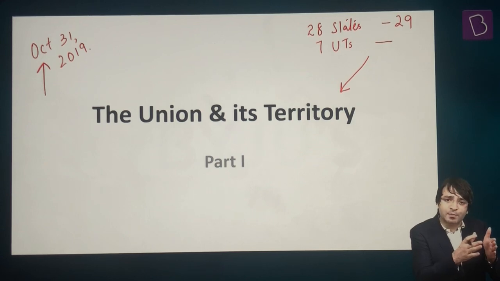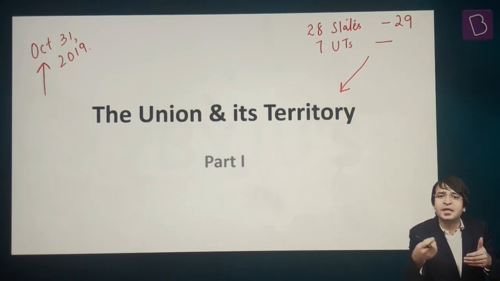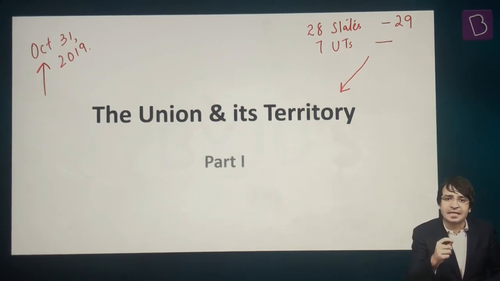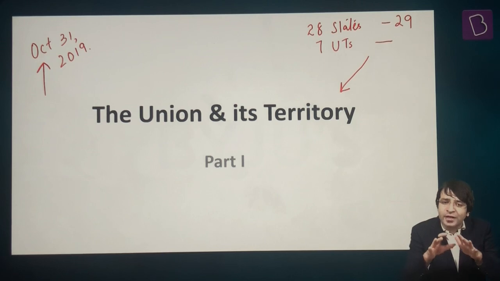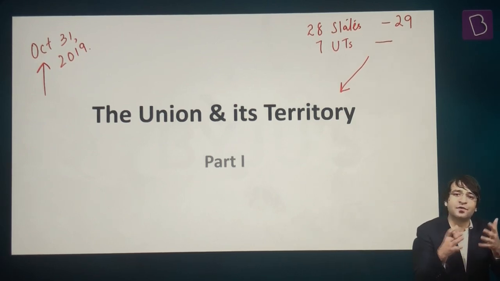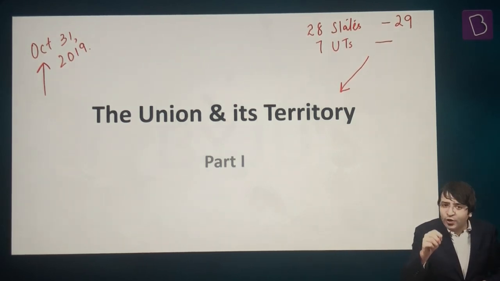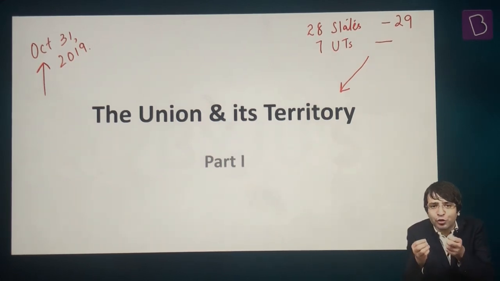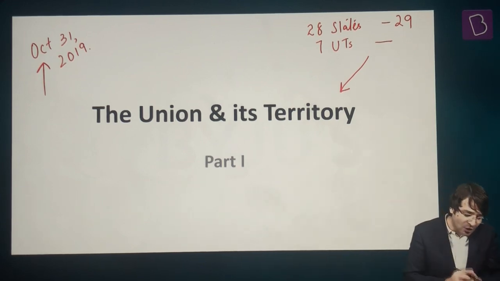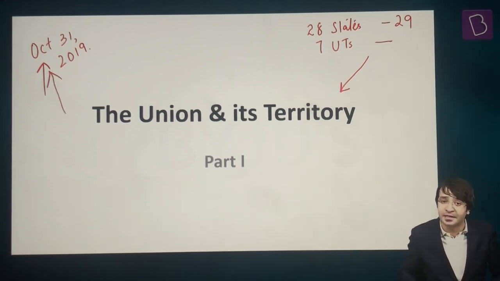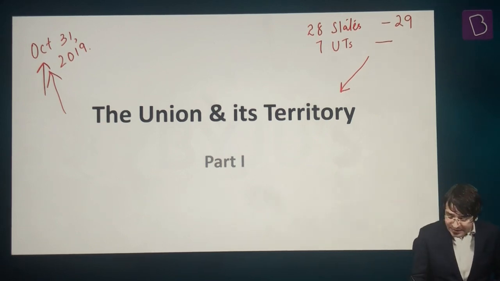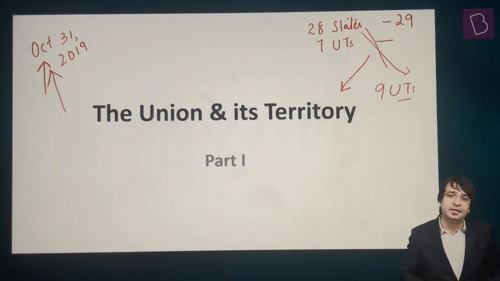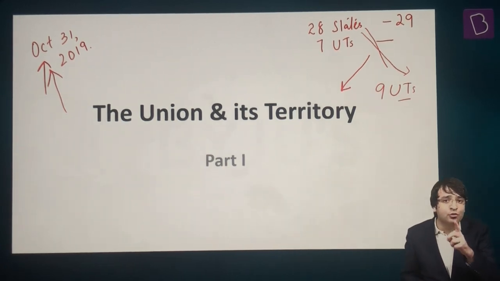So if Jammu and Kashmir was downgraded to that of union territories and it was completely merged with the Union of India, the government thought, let's coincide this with the birth anniversary of Sardar Vallabhbhai Patel. So this Jammu and Kashmir Reorganization Bill, which bifurcated Jammu and Kashmir into 2 union territories, came into effect on 31st October 2019. That means on this date, we had 28 states again, but also 9 union territories. So 28 states and 9 union territories.